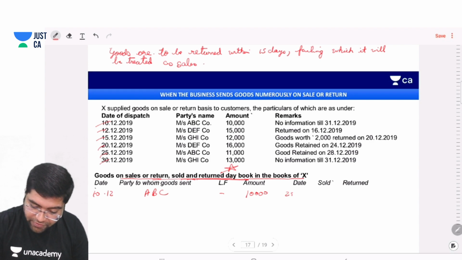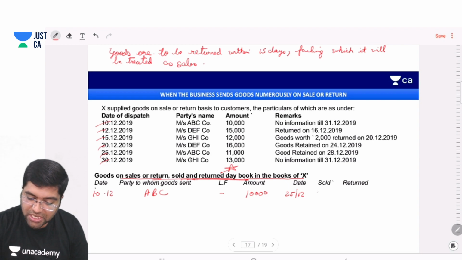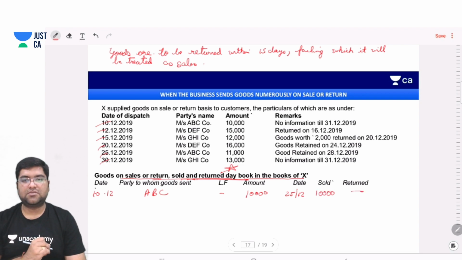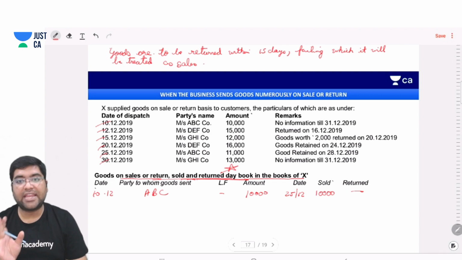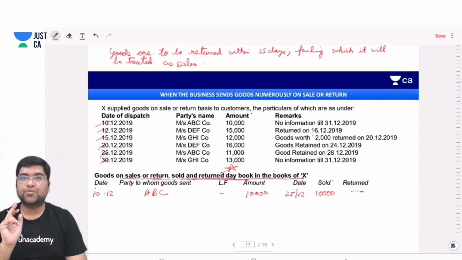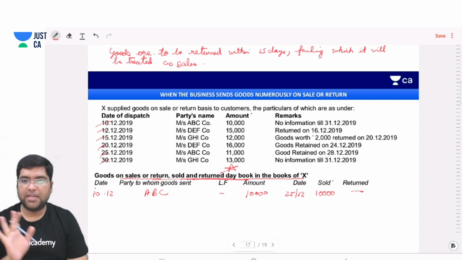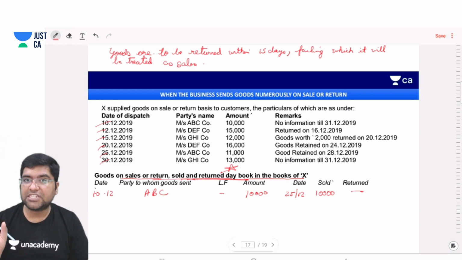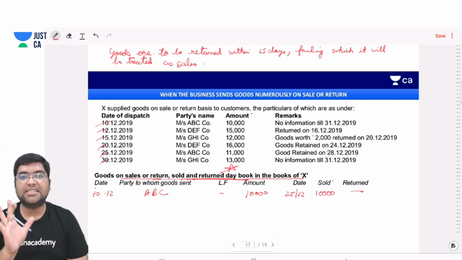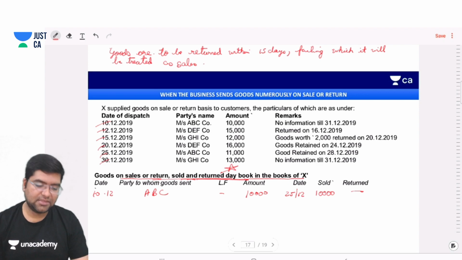So on 25th December, we have to assume the party had accepted the goods. The party had not given any information till 31st March, but the party was supposed to give us the information till 25th December. If no communication is received, then you know silence means acceptance. So sold.